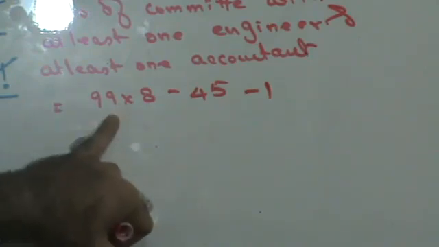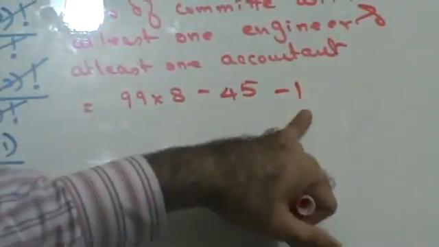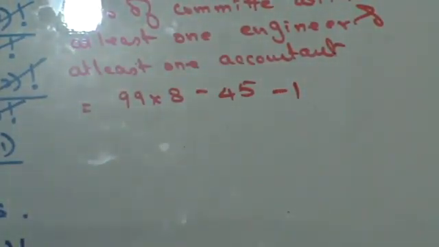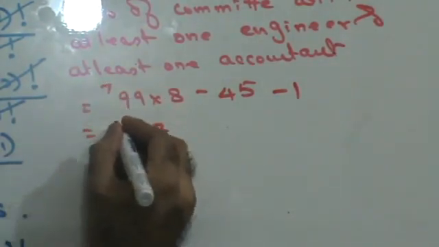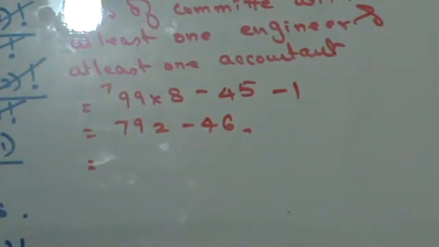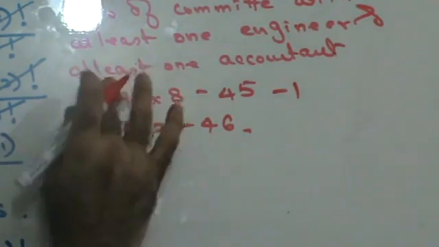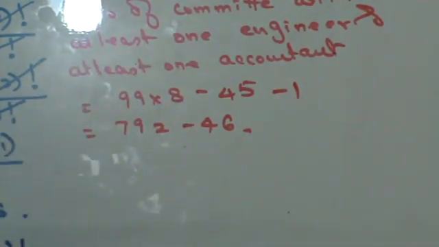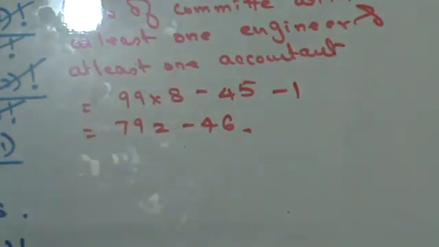In this one there is no engineer. In this one there is no accountant. So if I remove that, I'll get this answer. 9 8s are 72, 792 minus 46. So when you subtract this, you will get your answer as 746. Whatever answer you get, we'll stop this here for the day. Thank you very much.